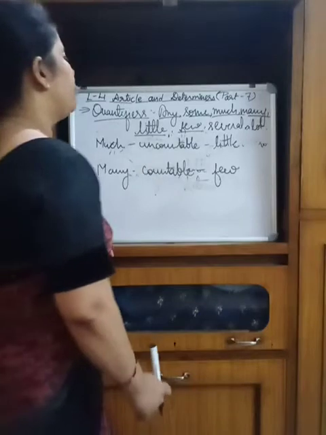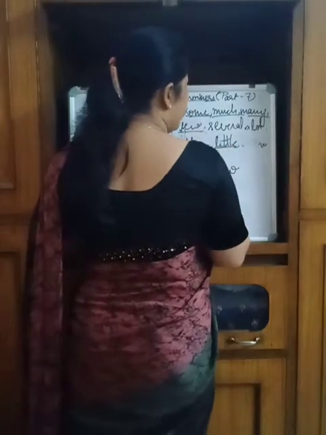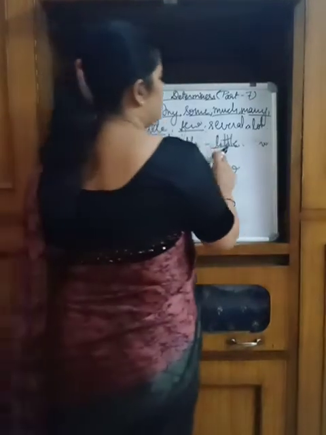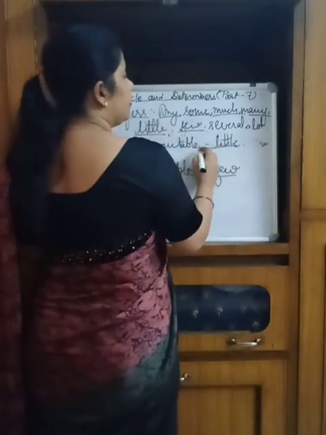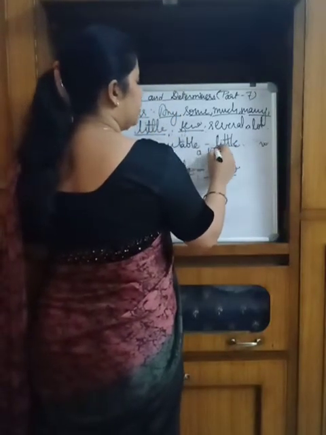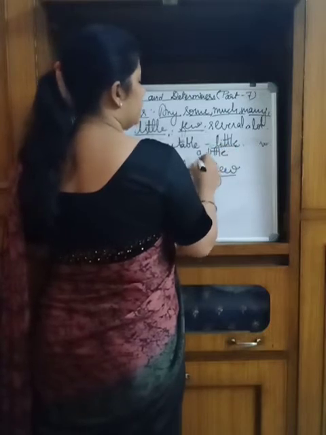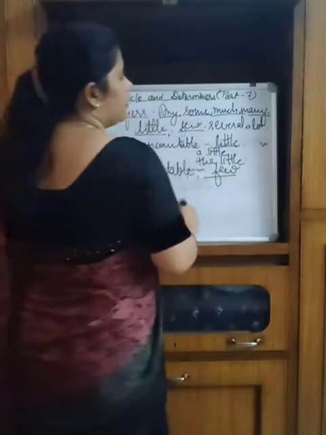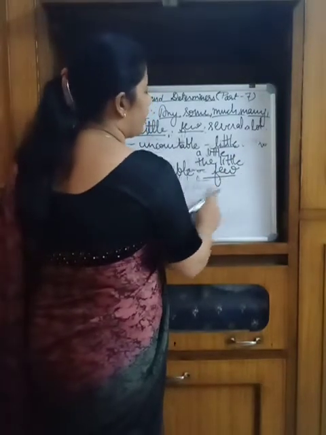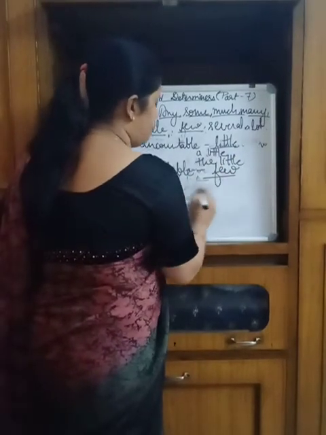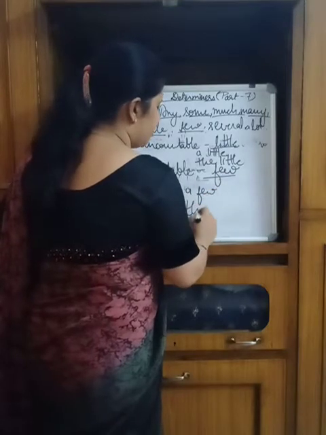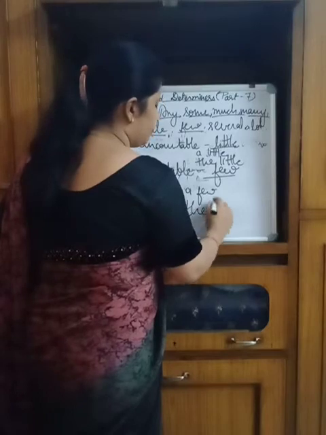The concept of little and few we are taking in three different ways, and these are little, a little and the little. The same thing, the word few, we are taking with three senses: few, a few and the few.